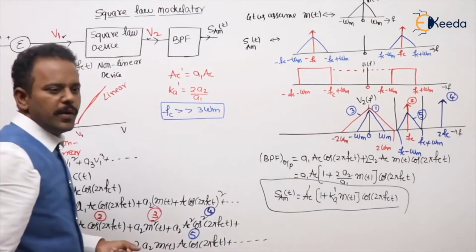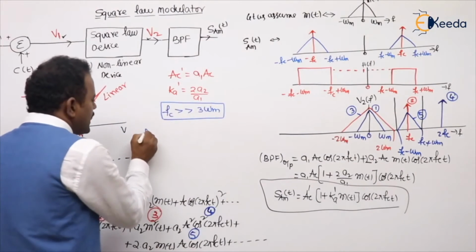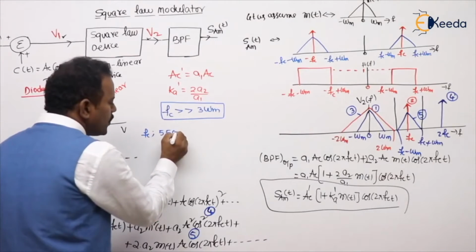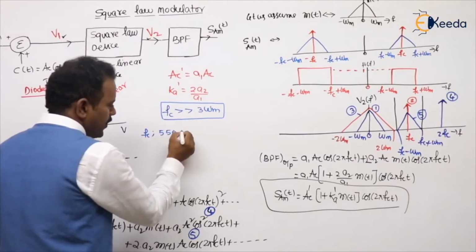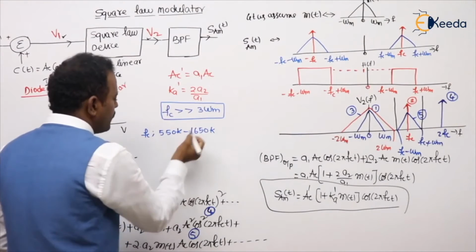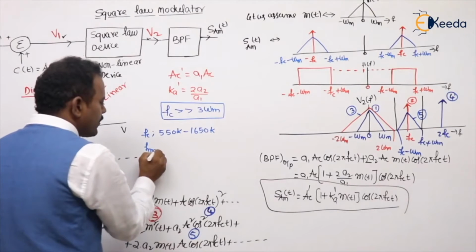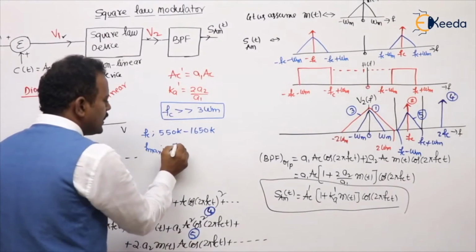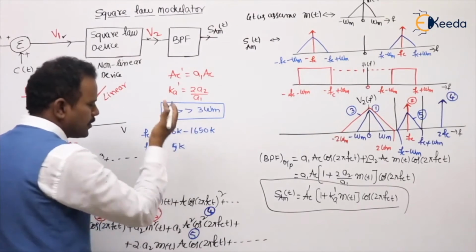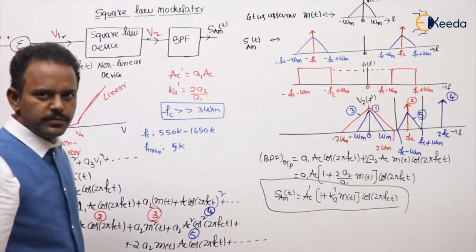Because what is the carrier frequency in AM radio? 550 kilo to 1650 kilo. What is the maximum frequency considered in the message? 5K. Not only 3 times, it is more than 100 times.